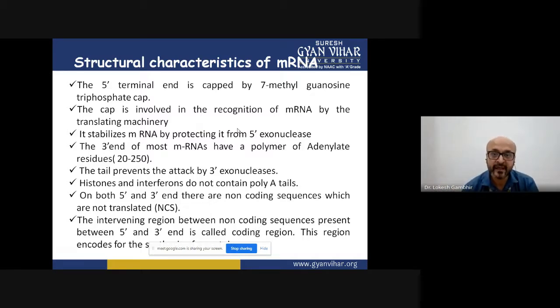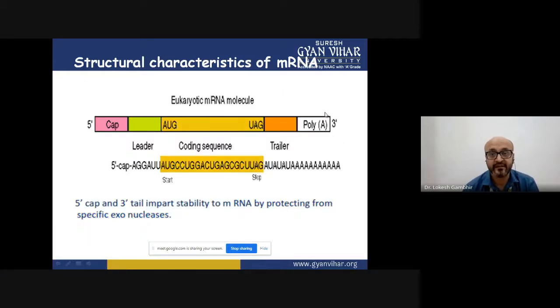Apart from this cap, the other modification is at the 3 prime end, which is the multiple addition of adenine nucleotides forming a poly-A tail. See, there is a continuous stretch of AAA. This is called the poly-A tail. So the mRNA is characterized by a 5 prime cap and a 3 prime poly-A tail.